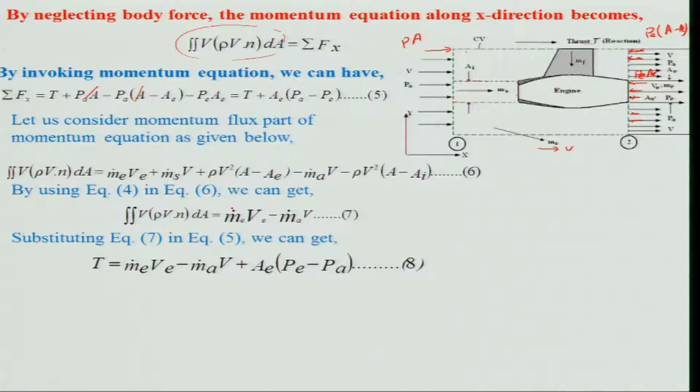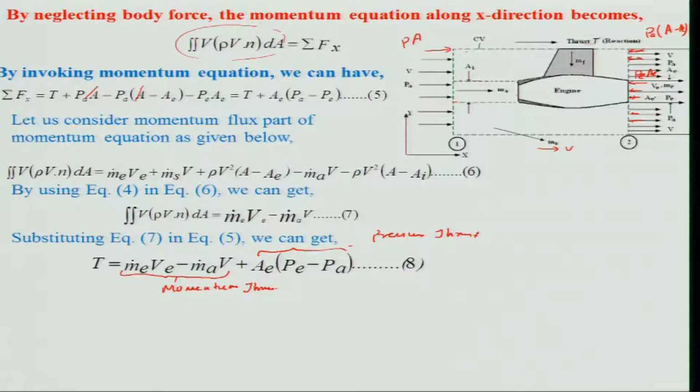And when we substitute this expression over here, this is basically equation 5, I will get thrust is equal to m dot E V E minus m dot A V plus A E P E minus P A. So, this is the expression for the thrust, and what you could see is this is basically momentum thrust, and this is your pressure thrust.